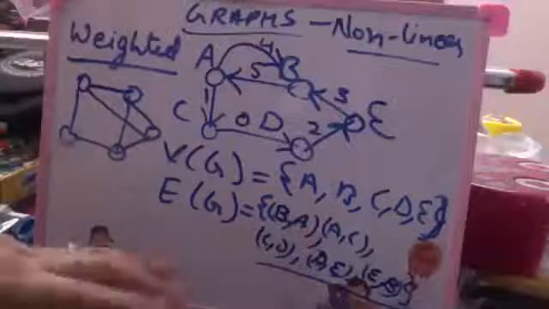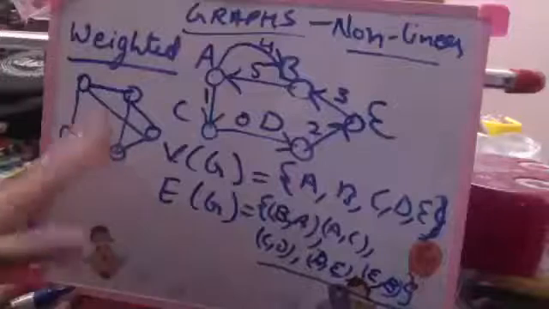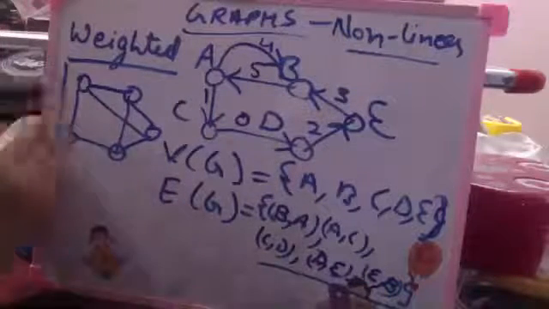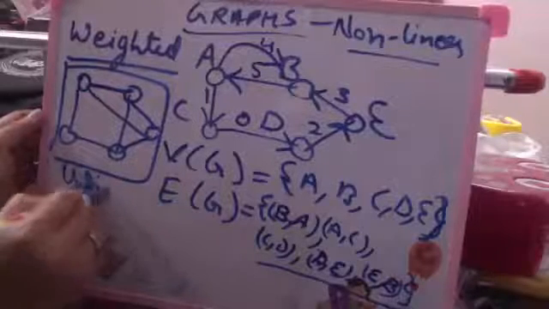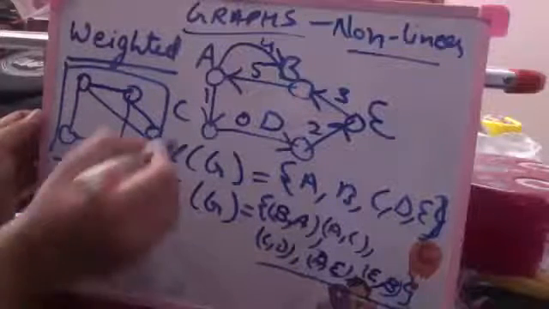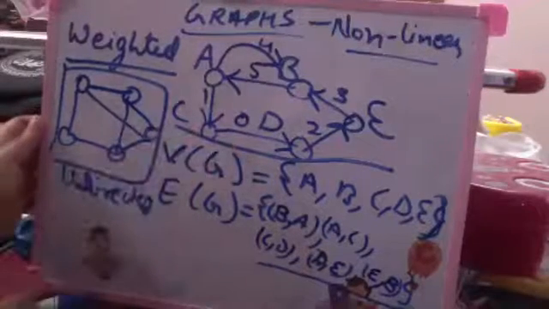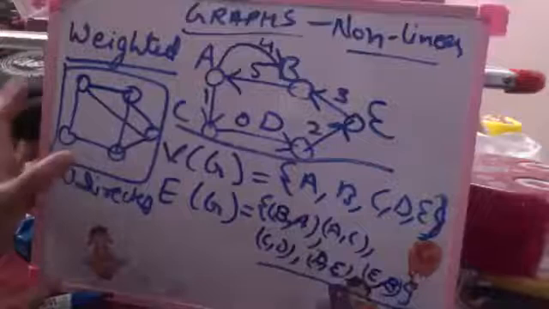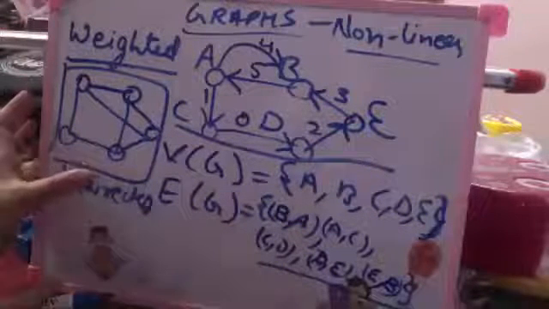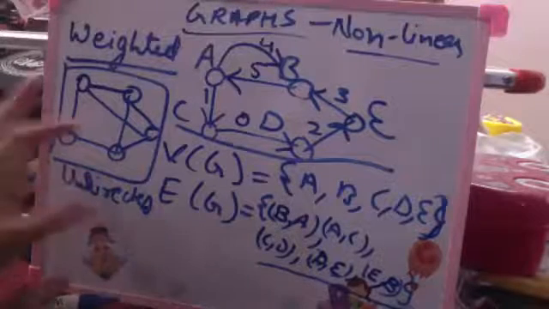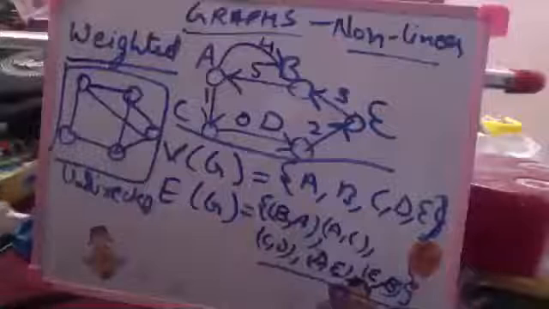Depending on the problem we are trying to solve, the graph can be directed. Now this is an undirected unweighted graph. This example is a directed weighted graph, right? So depending on the application which we are trying to solve using graphs, we will take a particular type of graph. Terminology is clear to all?